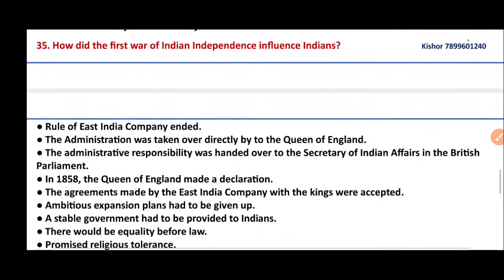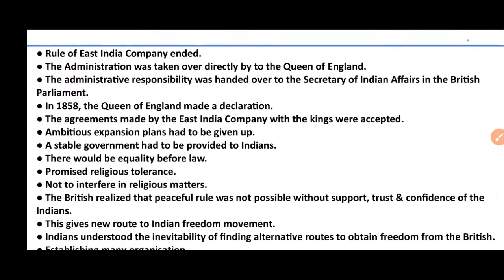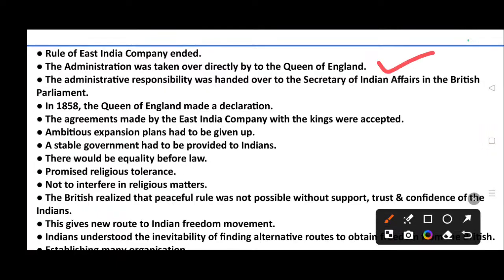Question number 35. How did the first war of Indian independence influence Indians? This is also a very important, several times repeated question. Rule of East India Company ended. Then the administration was taken over directly by the government, directly by the Queen of England. Then the administration responsibility was handed over to the Secretary of India Affairs in British Parliament.